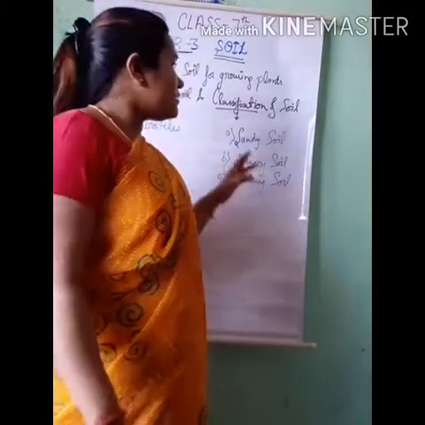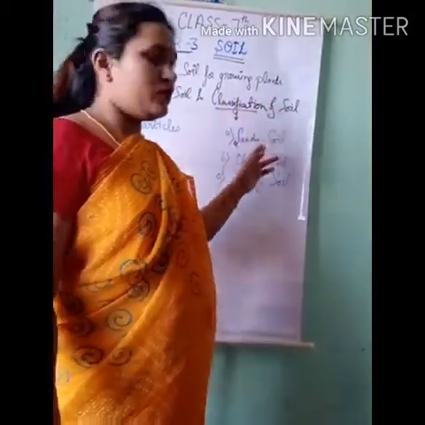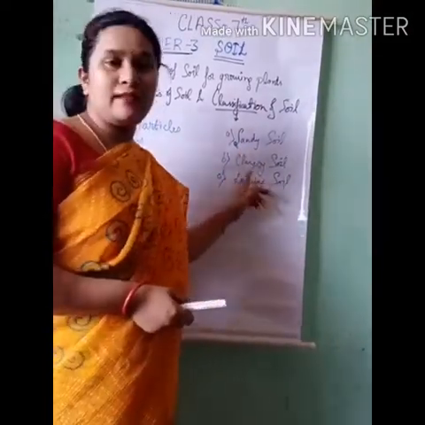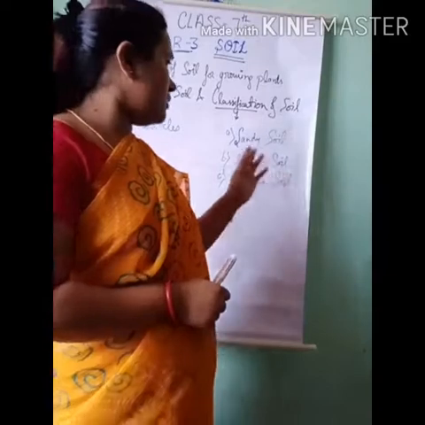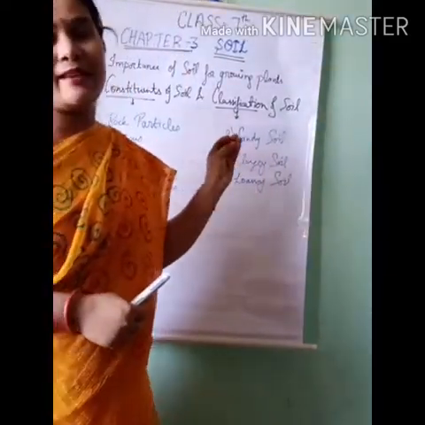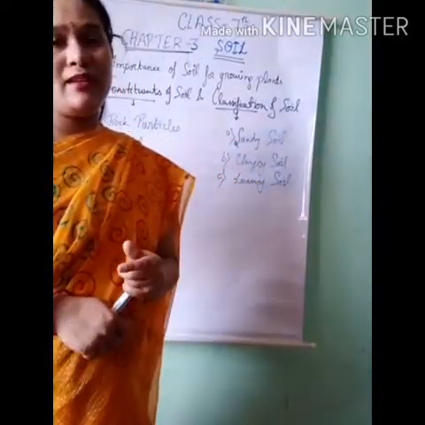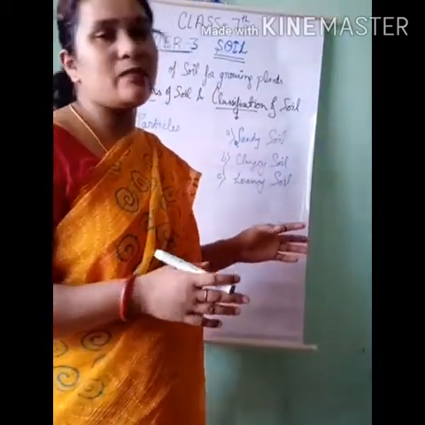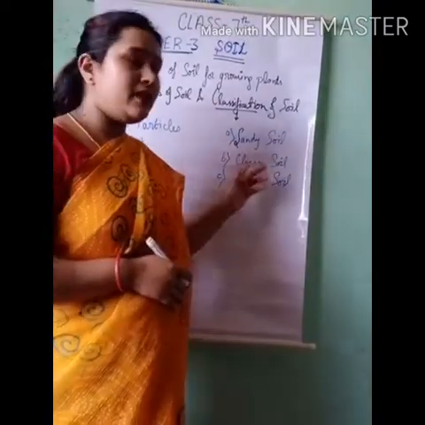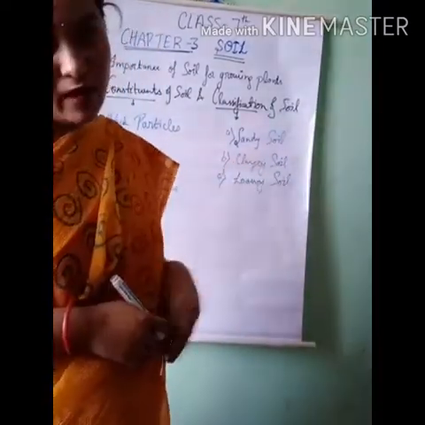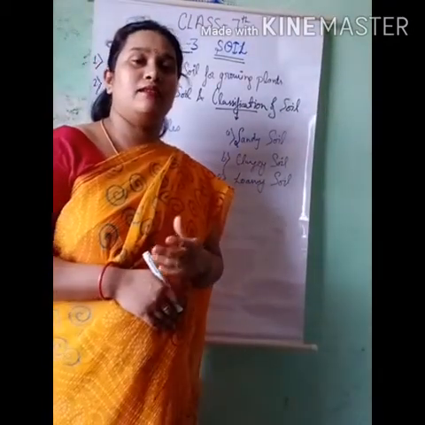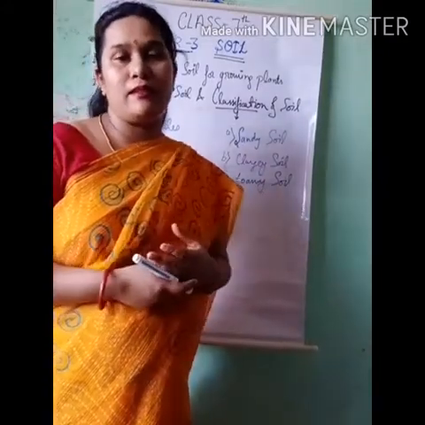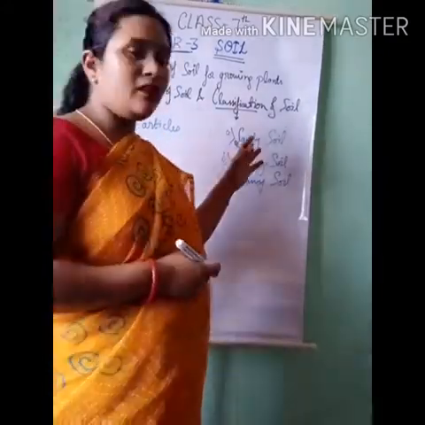Now we'll move further, that is the next topic, classification of soil. Soil is divided into three parts: sandy soil, clay soil and loamy soil. Now we'll discuss sandy soil. As the name clearly says, sandy soil means soil which has most of the particles of sand and fewer particles of soil. Sandy soil is formed through the process of weathering. Weathering, as I have told you earlier, is the process in which big rocks break down into smaller pieces. So it forms sandy soil.